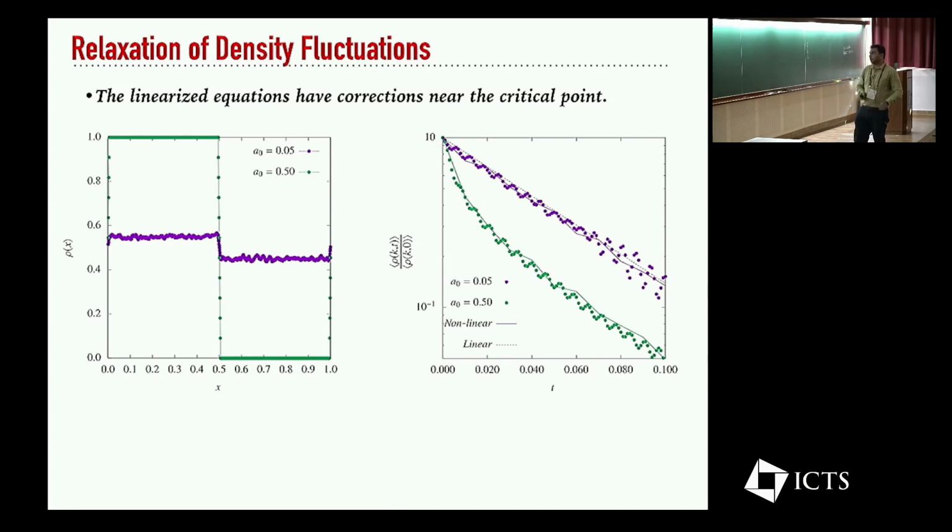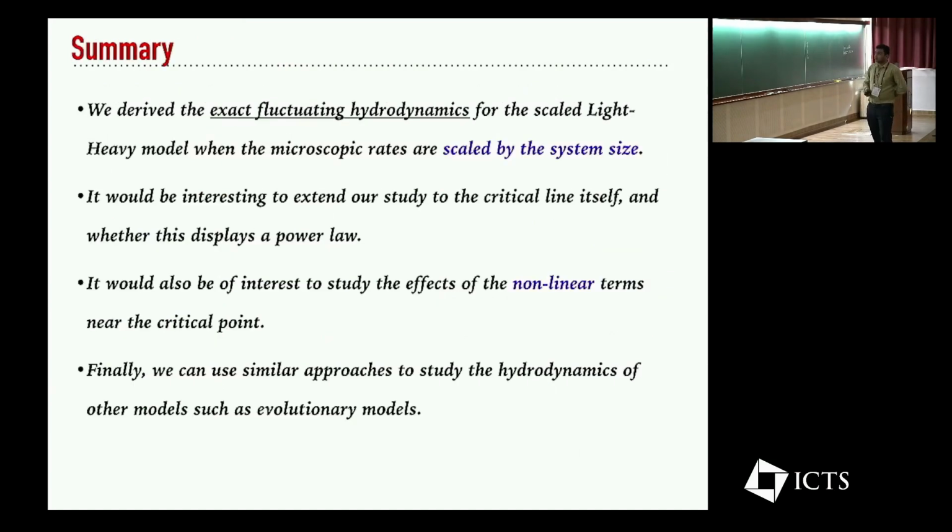We have to check the full Fourier space to see whether all the modes are well described, and so this is something that is ongoing, where we are trying to understand what the nonlinear corrections to the linearized fluctuating hydrodynamics are, which are already predicted, and whether the action really predicts them correctly. So with that, let me summarize. We've derived the exact fluctuating hydrodynamics of the scaled light-heavy model. The light-heavy model is very well studied, and so we scaled the rates by the system size in order to be able to write down hydrodynamics equations where all the rates are on an equal footing.